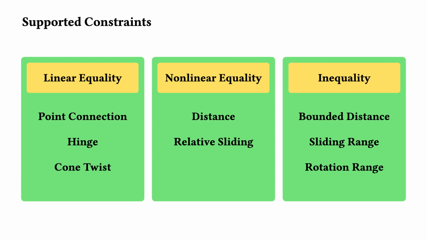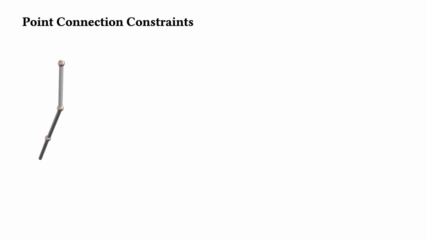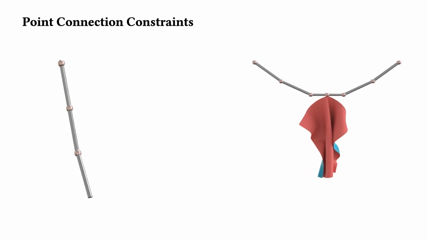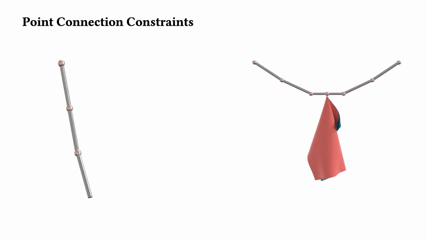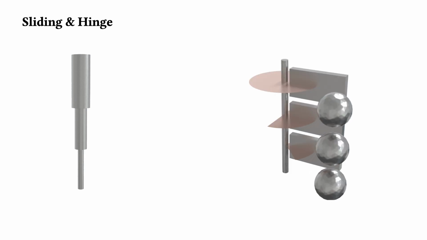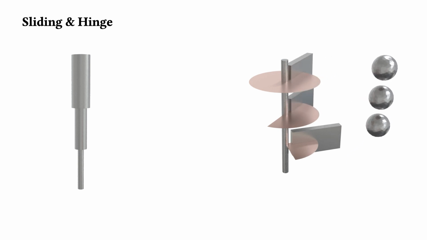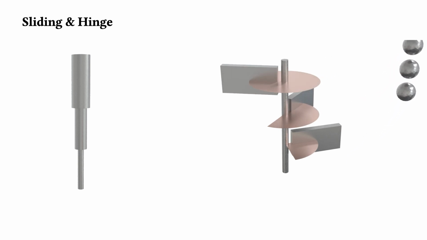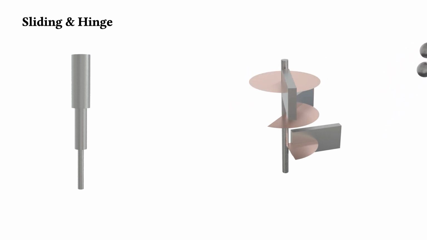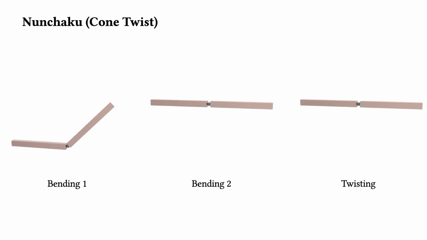This allows us to conveniently simulate a triple rod pendulum, a cloth hanging on a coat rack, a 3-section monocular, boards rotating around a shear shaft with different rotation ranges, and a Nunchaku.